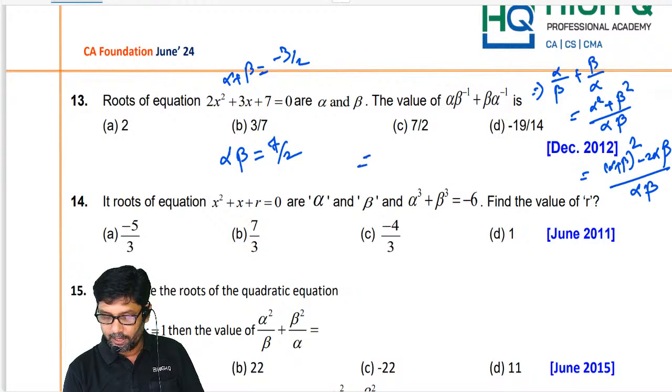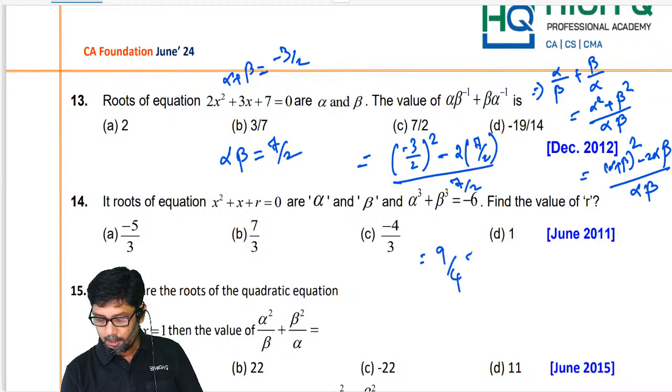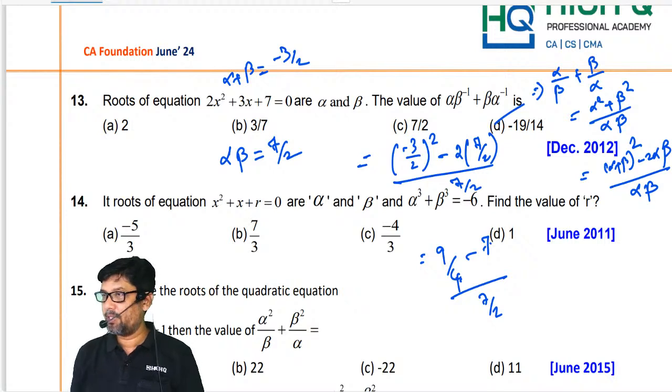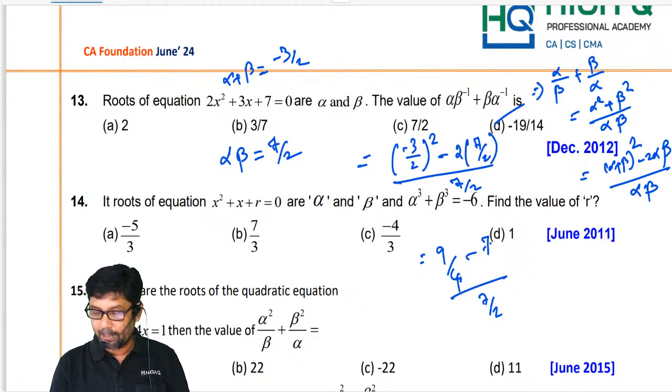Can you substitute here? Minus 3 by 2 the whole square minus 2 into 7 by 2, divided by 7 by 2. So which is 9 by 4 minus 7, divided by 7 by 2. So what exactly are you going to get, my dear? See, no need to proceed further. I am getting negative, and only one option is negative. So directly we will write it as minus 19 by 4. Am I right, my dear? Say yes or no?